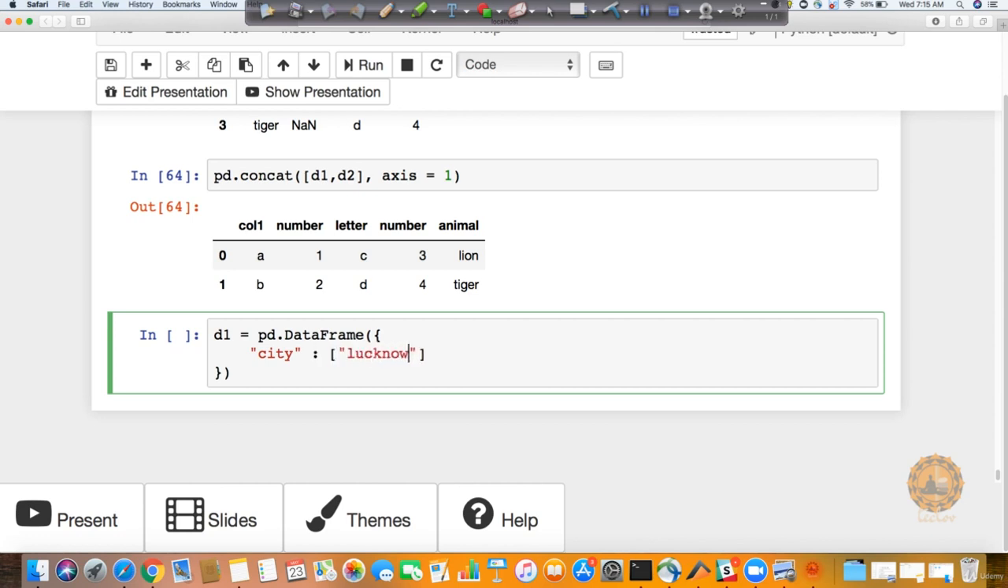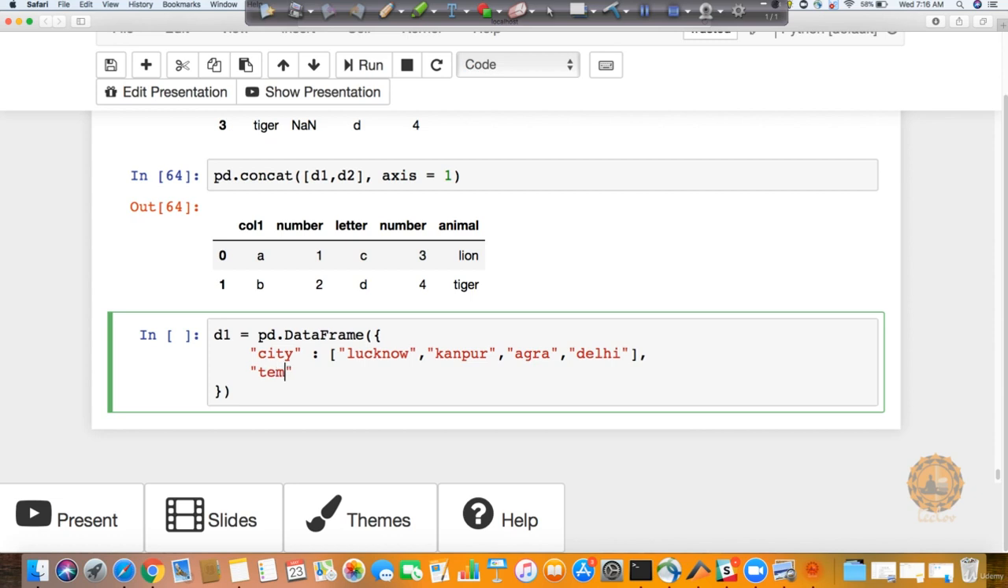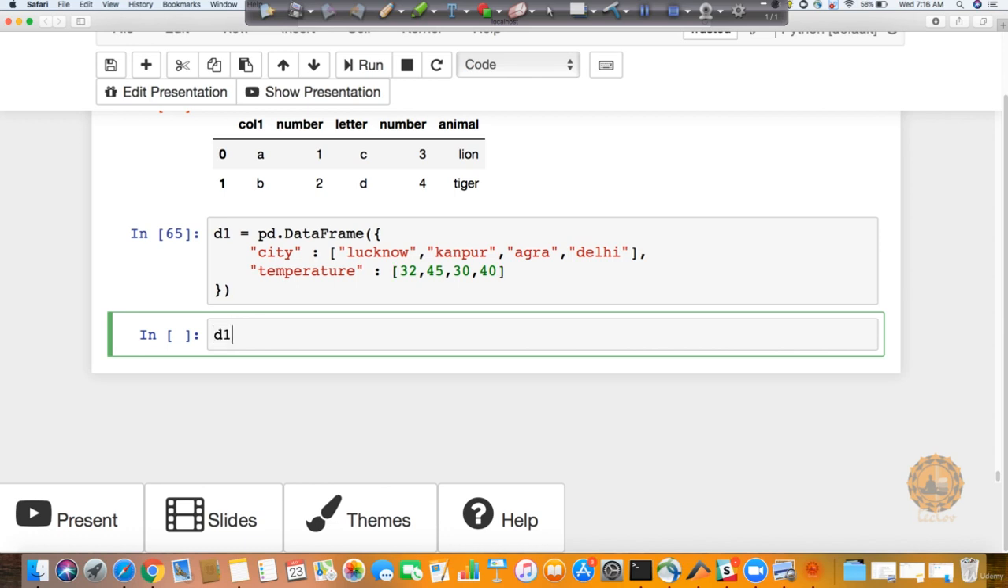Let's say Lucknow, Kanpur, Agra, Delhi. So these are some cities which I have just put across, comma, and I also need to put one more variable, called temperature. In this temperature column, I'm going to add some values: 32, comma 45, comma 30, comma 40. All these are random values. They have no such meaning, I'm just creating them as random values. Now this is my data frame D1. Let's see whether it came up properly or not.